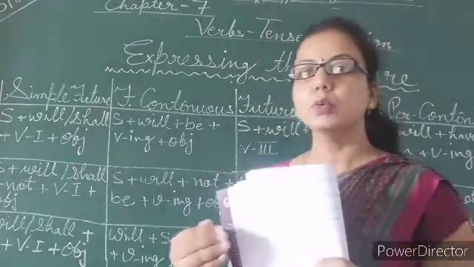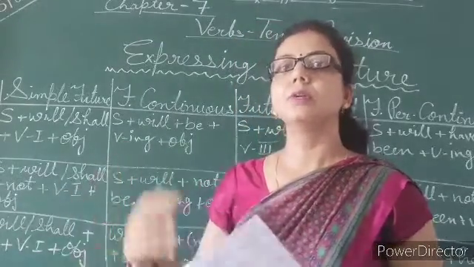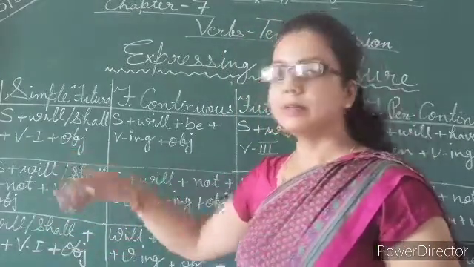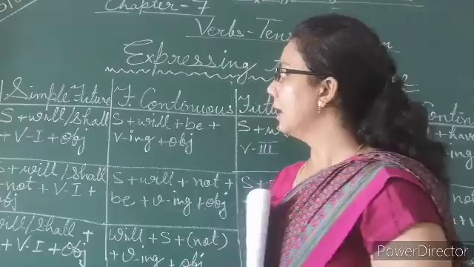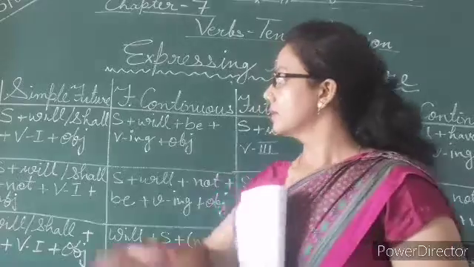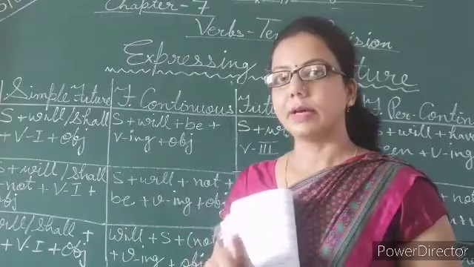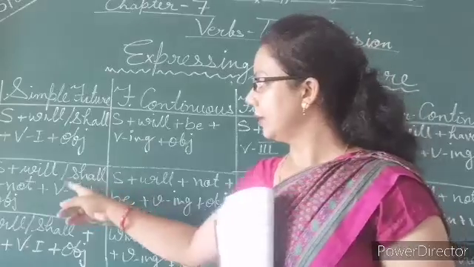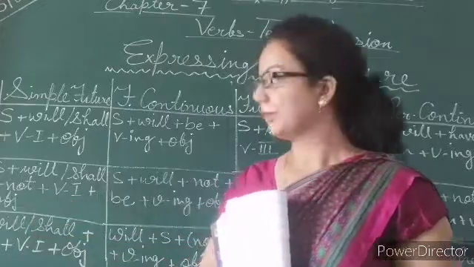Now just try to change the given sentences from affirmative to negative, negative to affirmative, or into interrogative, whatever the instructions are. Take the first example: I will go to Agra. Here this is the affirmative form. Now negative: I will not go to Agra. Why? Because for negative we need to use the word not between will or shall and the verb's first form.